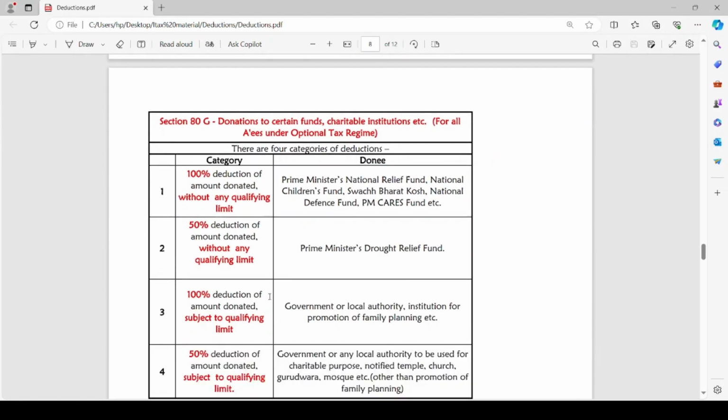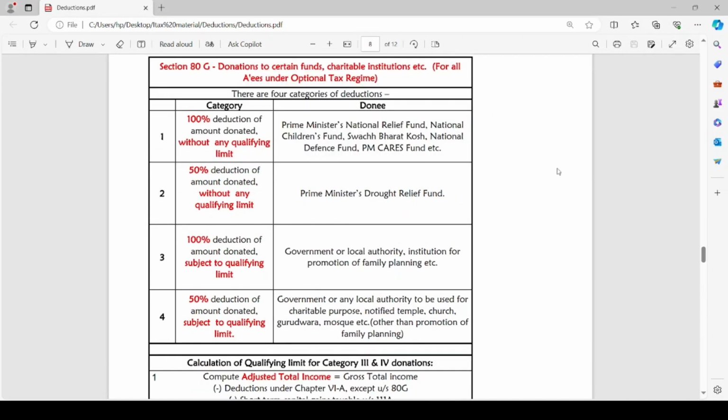Now let us move to the next section, section 80G. Section 80G is regarding donations to certain funds, charitable institutions, etc. And for all assessees under the optional tax regime, section 80G deduction can be claimed. Under optional tax regime, any assessee can claim deduction under section 80G with respect to donations to certain funds or charitable institutions, etc. There are 4 categories of deductions under section 80G.